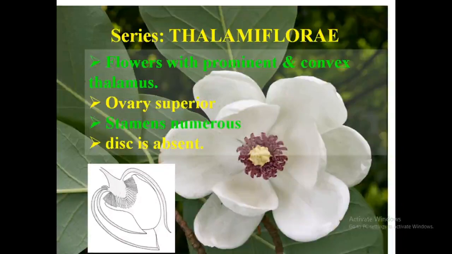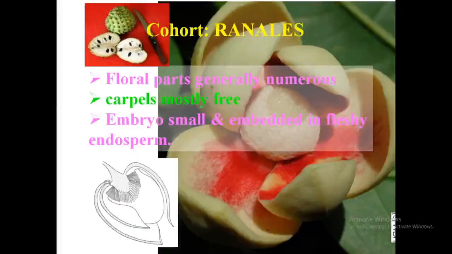The series Thalamiflorae is characterized by a prominent and convex thalamus. This is the structure, the thalamus. In the section, this is the thalamus, prominent and convex. Then the ovary is superior, at the top position. Then numerous stamens, and a disc is also absent in Thalamiflorae. So first we are studying the family coming under the series Thalamiflorae and cohort or order Ranales.